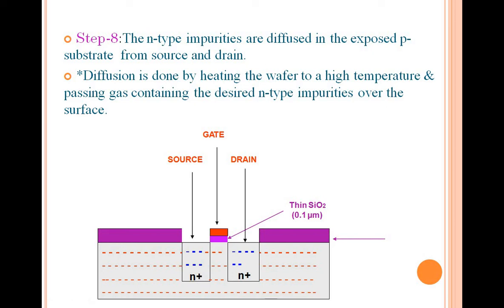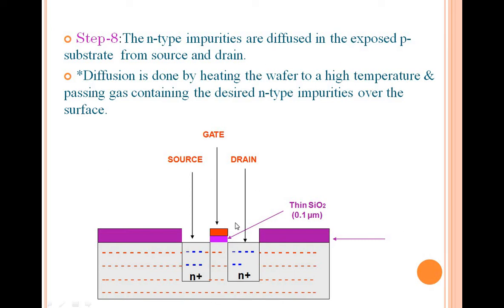What is meant by diffusion? Diffusion is nothing but dumping some impurities. How is diffusion done here? It is done by heating the wafer at a very high temperature, or by passing the gas containing N-type impurities to that particular surface where you want to have your source and drain terminals. I hope you are clear.